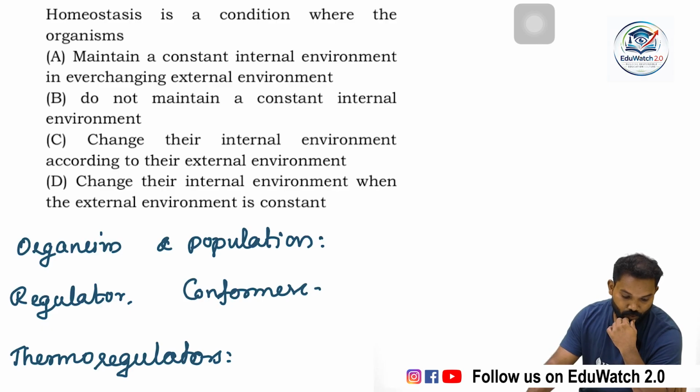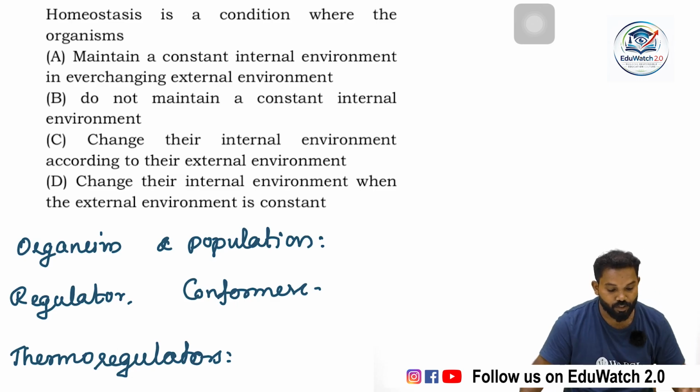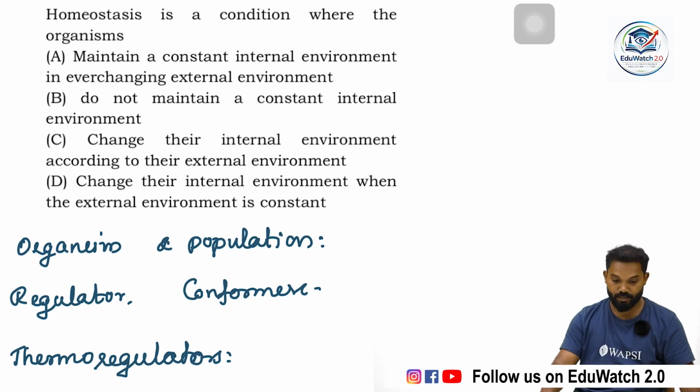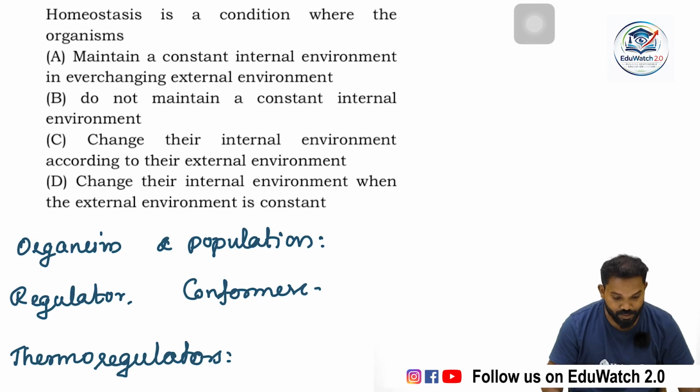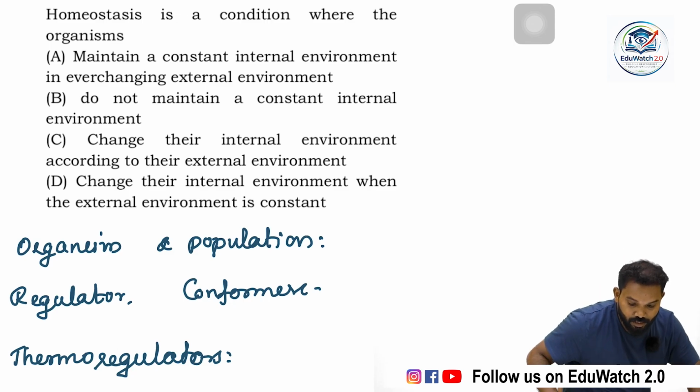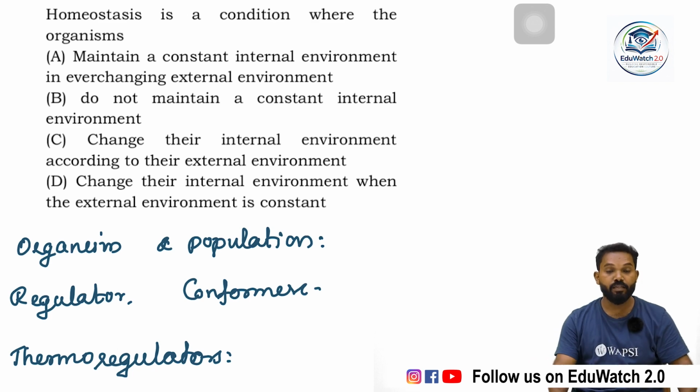Then, do not maintain a constant internal environment; change their internal environment according to their external environment; change their internal environment when the external environment is constant. Here the answer is option C, change their internal environment according to their external environment.